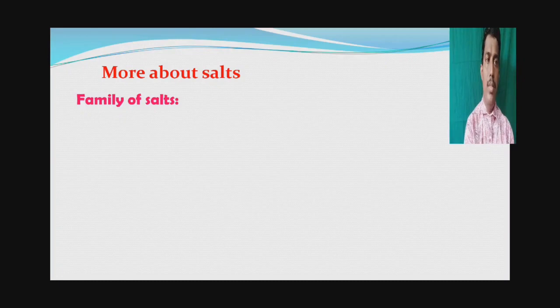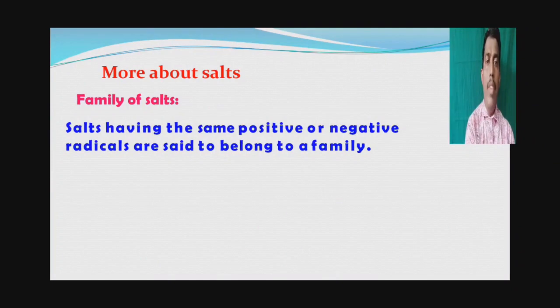Family of salts. What is the meaning of family of salts? Salts having the same positive or negative radicals or ions are said to belong to a family. Generally, a salt contains two ions, cation and anion. Positive ion is called cation and negative ion is called anion. Salts having the same positive or negative radicals, nothing but ions, are said to belong to a family.